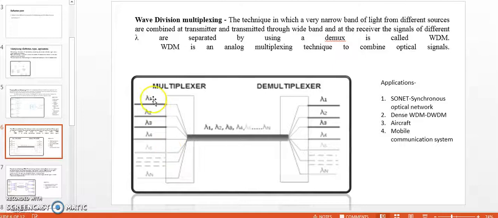So as we see, at the multiplexer side or the transmitter side, lambda 1, lambda 2, lambda 3 and so on are the wavelengths of different signals, and all these are combined together and transmitted through a common optical fiber cable to a longer distance. At the other end, the receiver end, which is demultiplexer, all these independent wavelength signals are separated to destination. Applications: SONET, synchronous optical network; dense WDM, that is DWDM, aircraft and mobile communication system.